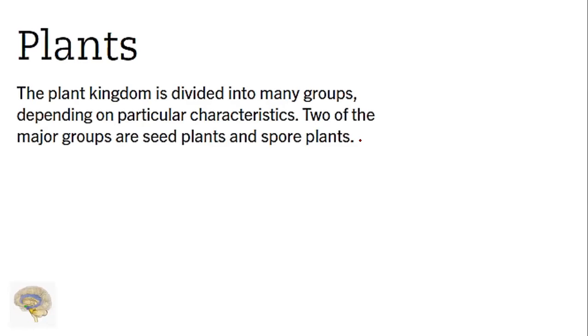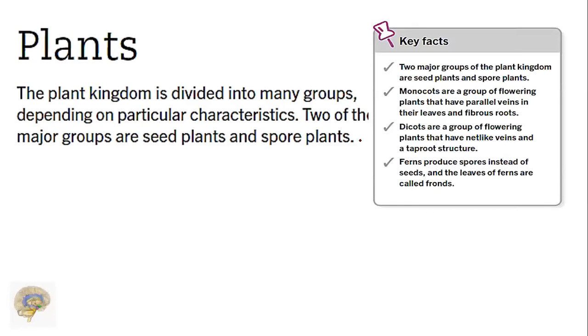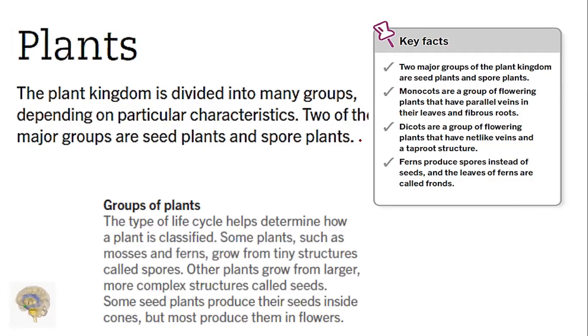Plants. The plant kingdom is divided into many groups depending on particular characteristics. Two of the major groups are seed plants and spore plants. Monocots are a group of flowering plants that have parallel veins in the leaves and fibrous roots. Dicots are a group of flowering plants that have net-like veins and a taproot structure. Ferns produce spores instead of seeds, and the leaves of ferns are called fronds.